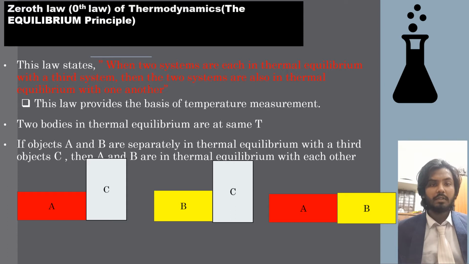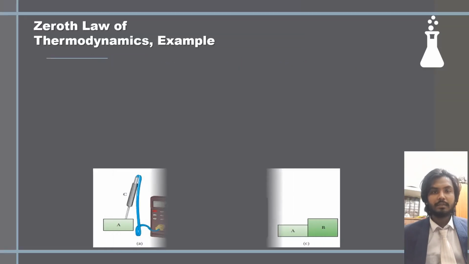So we show an animation diagram in this slide, in which A and B are separately in equilibrium with the third object C. Then A and B are in thermal equilibrium with each other.